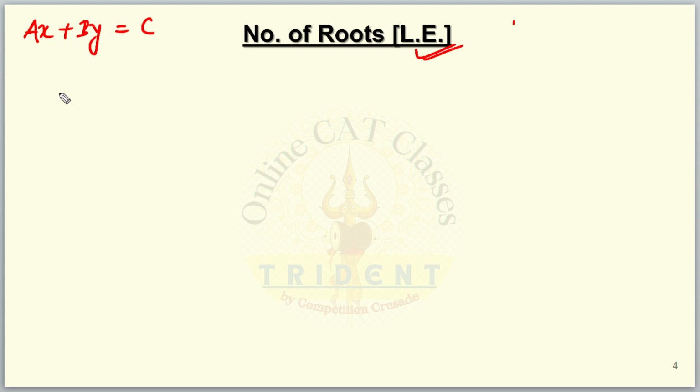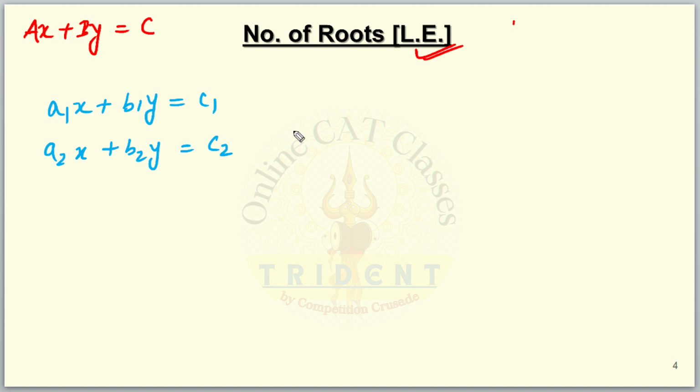Suppose we have two equations of the type a1x plus b1y is equal to c1, and the other equation is a2x plus b2y is equal to c2. I will not go into too much detail. The coefficients of x, y and the constant terms will give you the number of solutions.